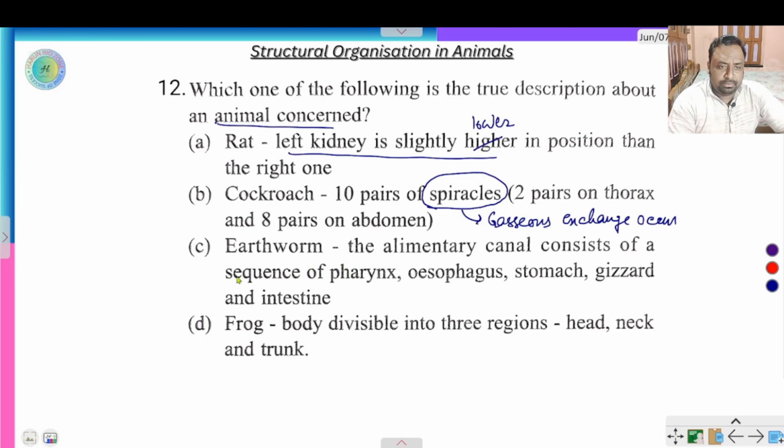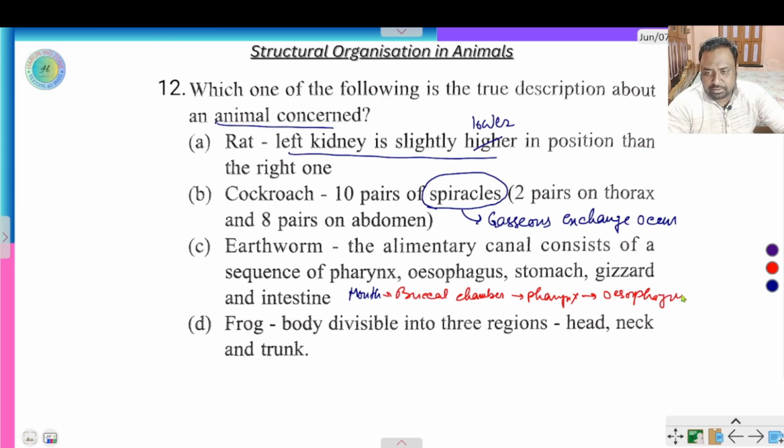Here the sequence is first mouth, then buccal chamber, then pharynx, then esophagus, then crop, then gizzard, then stomach, then intestine.